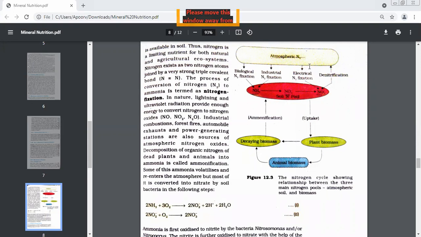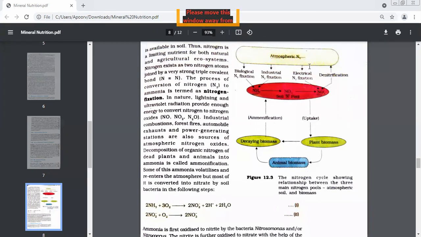So three kinds of oxides are formed. Number one is NO. Tell me the others. NO2 and N2O. Very, very good. Now, this is one source of how oxides of nitrogen are formed. Nitrogen gets energy from UV rays and then it combines with oxygen and forms oxides of nitrogen.